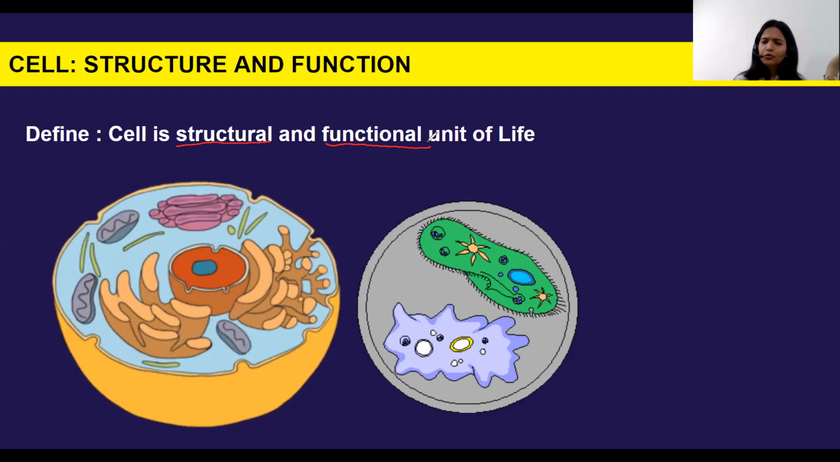Whatever living creature you see around you, like human, plant, ant, dog, lion, whatever living creature you are seeing on this earth, these living organisms are all first made up of the smallest unit, the cell. Okay, so this is a cell, and this is a unicellular organism, which is completely made up of a single cell, right?